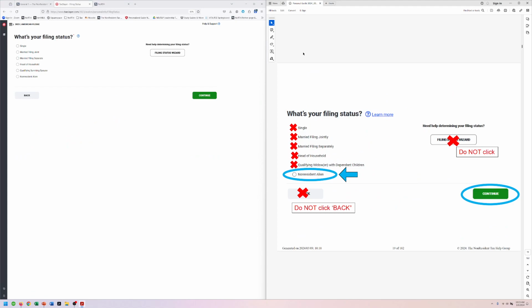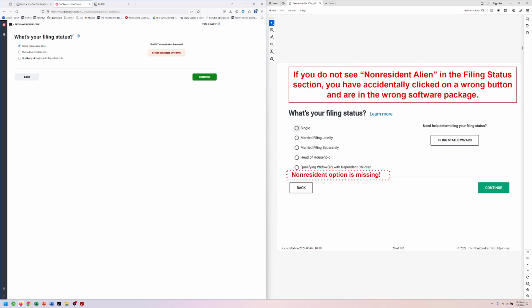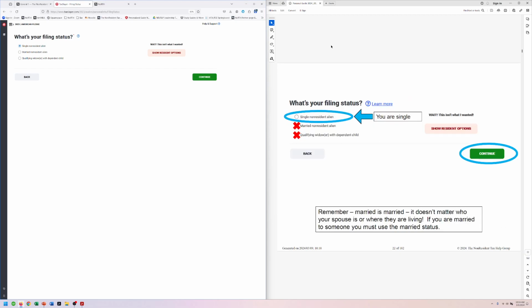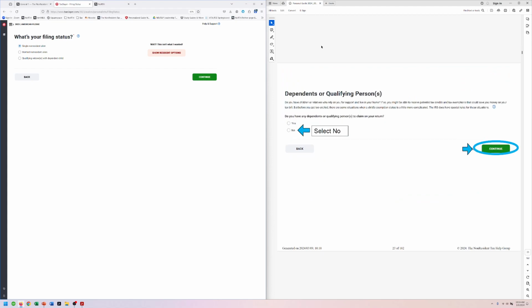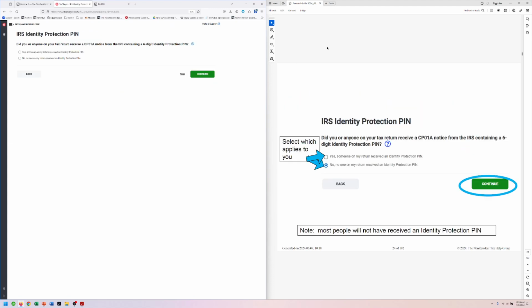All right, and now the most important thing, we need to select non-resident alien for Lisa. We do not want to select single because that will assume a single resident. But she is a non-resident alien. We're going to say single non-resident alien. If you do accidentally select the wrong thing, this is the instructions about how to fix it. But she is single, so we say that and continue. She does not have any dependents, so we say no and continue.